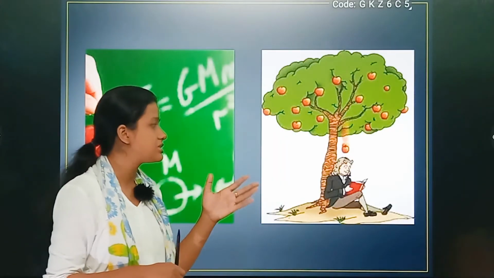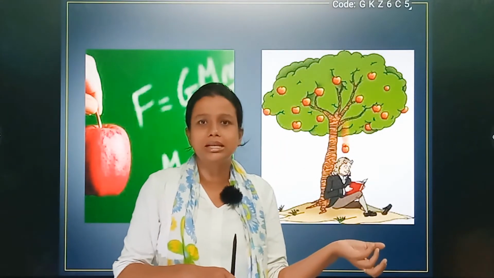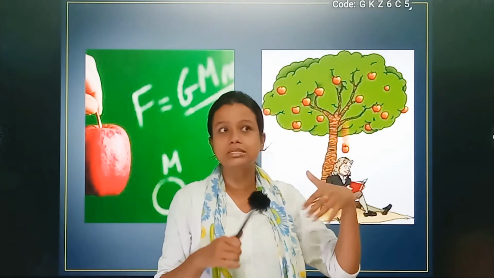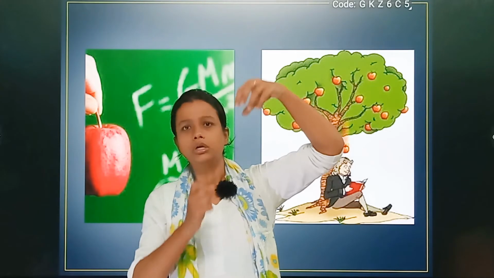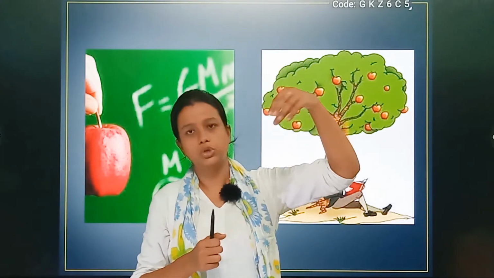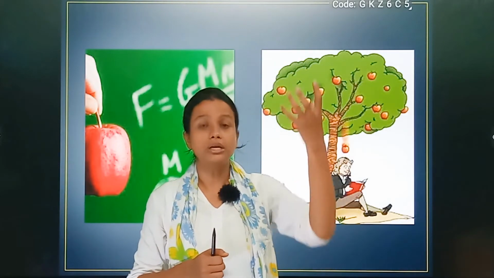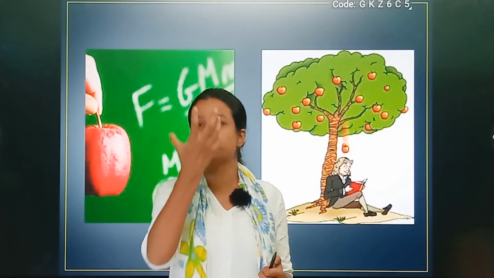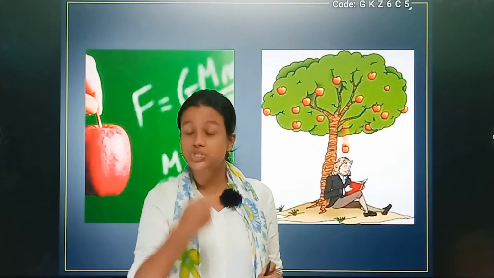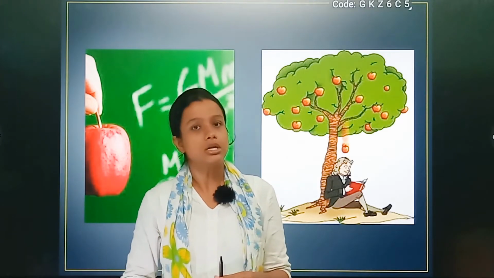Once upon a time, Sir Isaac Newton was sitting under a tree when suddenly an apple fell over his head, and he started pondering, okay, what happened? After the apple broke off from the stem, it could have hung around in the air, isn't it? But it fell down, over his head. Why? That means something is pulling the apple in the downward direction. There has to be a force which is pulling the apple downward.